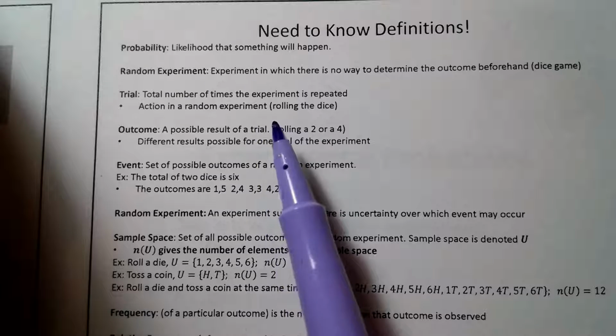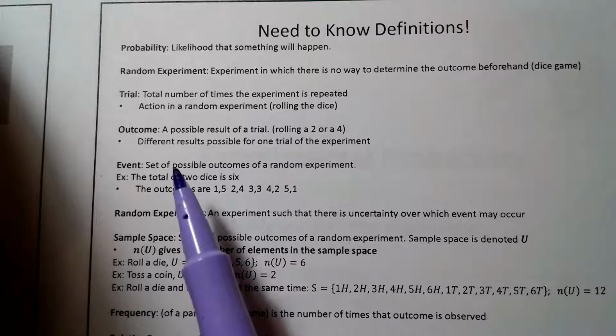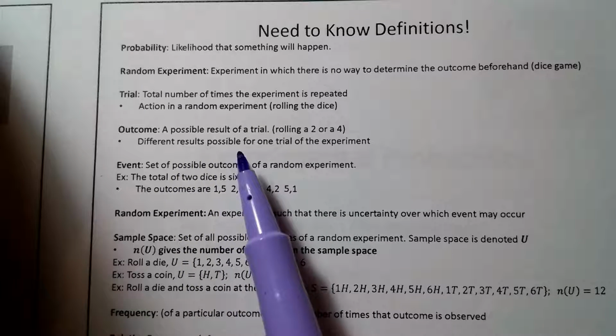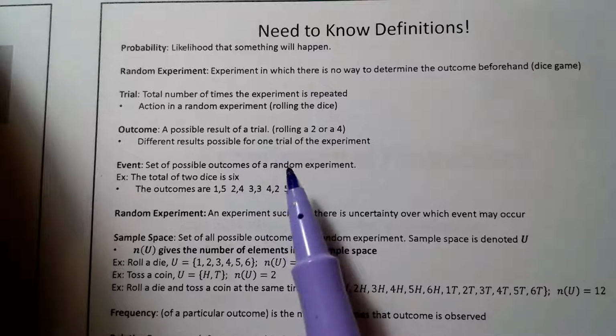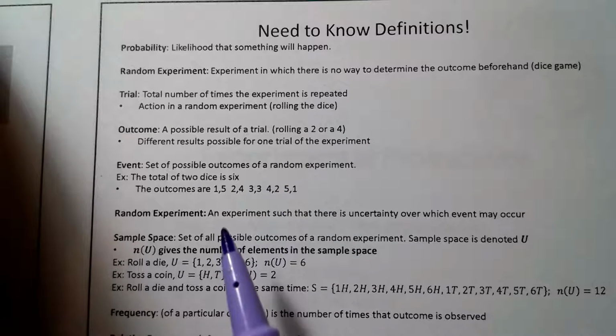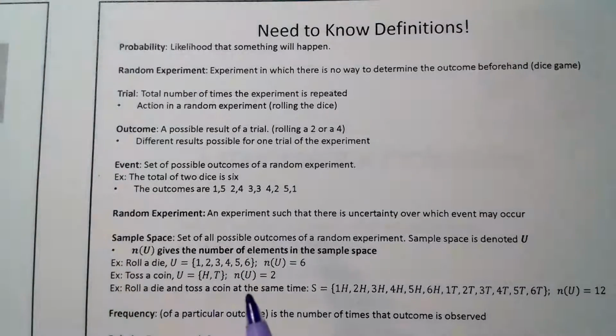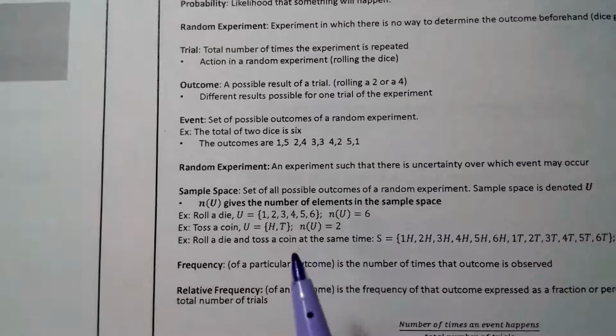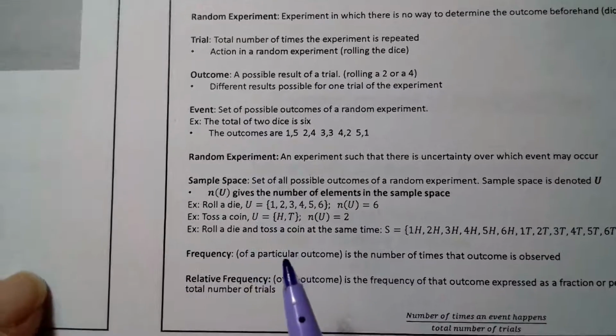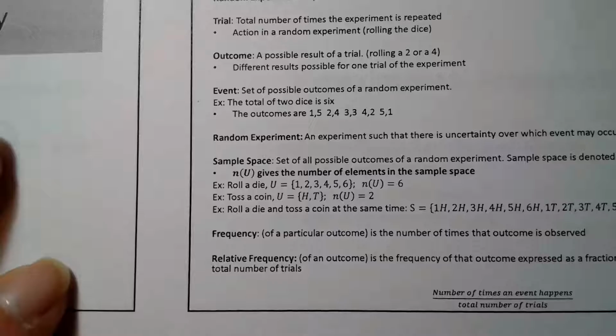Or, you know, tossing a die or something like that. And the outcome is a possible result of the trial. So maybe rolling a 2 or 4 on a die. And different results are possible for one trial of the experiment. Okay? An event is the set of possible outcomes of a random experiment.